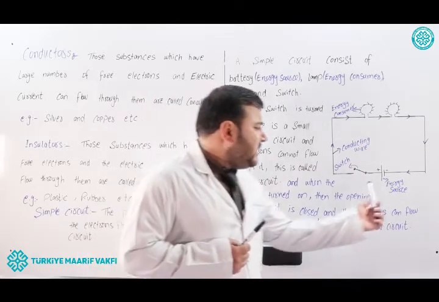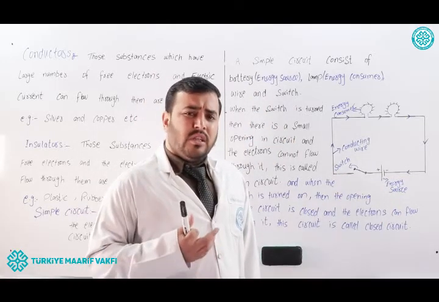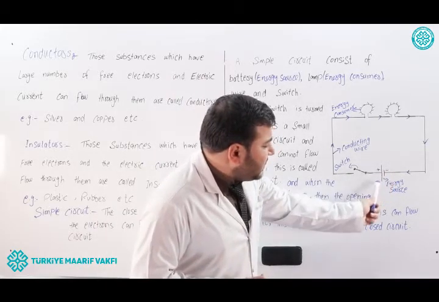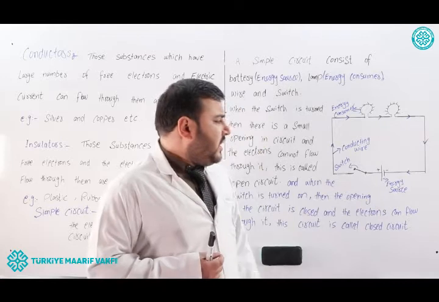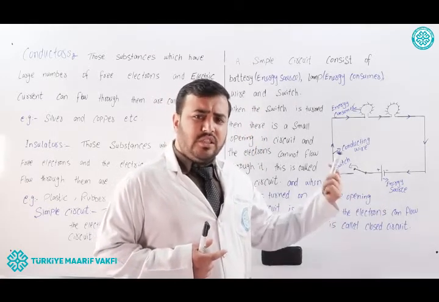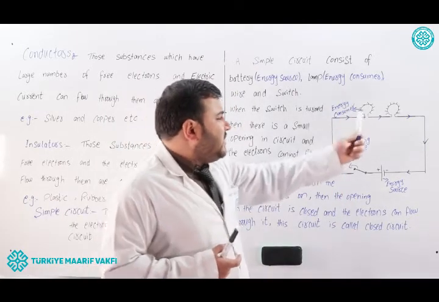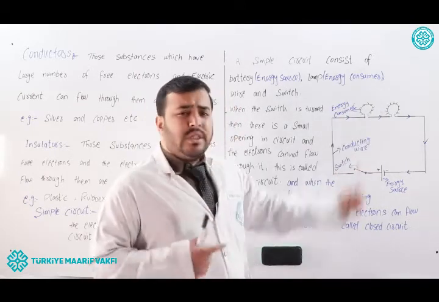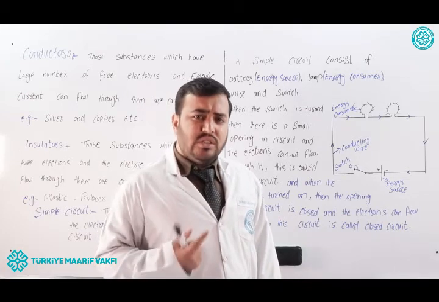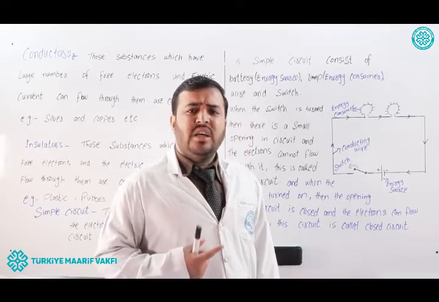The first one is the battery or energy source which produces energy. Here you can see this is the sign of the battery and it produces energy. It acts like an energy source. The next element of the circuit is the lamp or energy consumer which consumes energy. Energy consumers are also known as resistors.